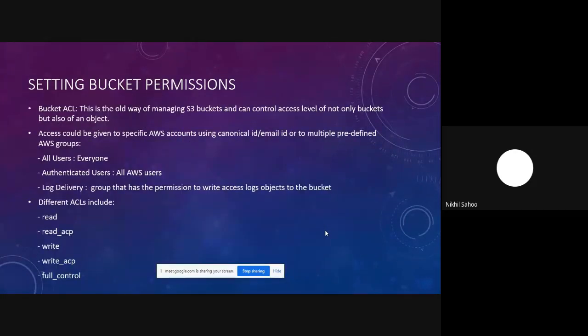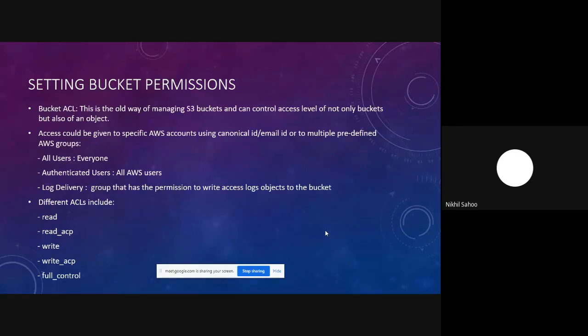Then we also have something like bucket ACL, or the bucket access control list. This is basically an old, legacy way of managing S3 buckets, and it is actually not recommended by AWS as of now. AWS recommends using either bucket policy or IAM policies. But the advantage here is that you can set the access level not only at a bucket level, but also at an object level.